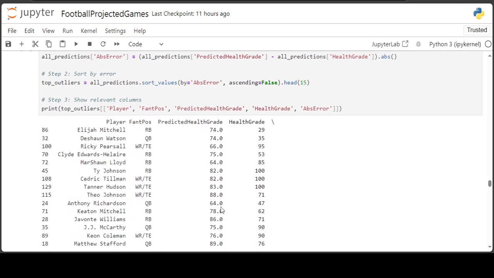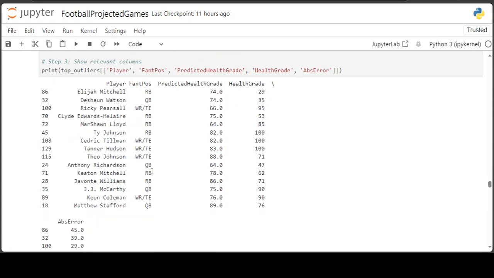And we can see here, Anthony Richardson went from, I think, 74, just like Deshaun Watson, and now he's at 64. So a little bit better. Deshaun Watson's the only one with a higher predicted health grade, and among the quarterbacks, Anthony Richardson, JJ McCarthy and Matthew Stafford are the only outliers.